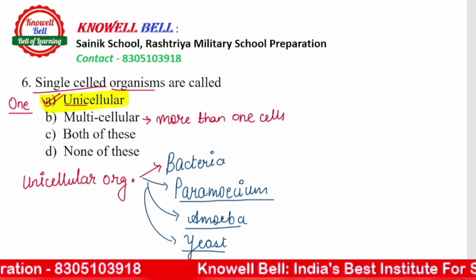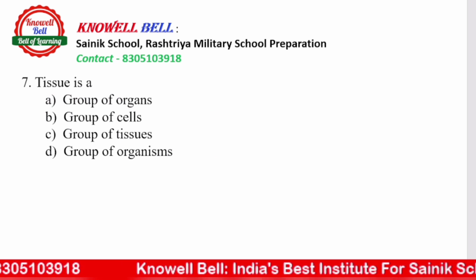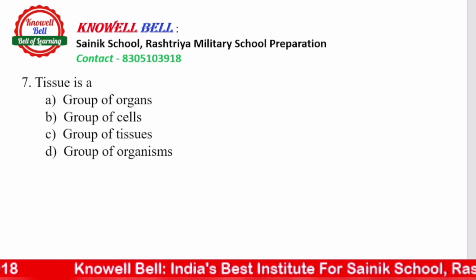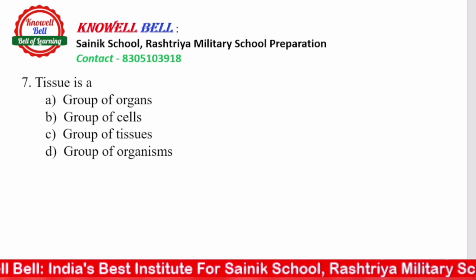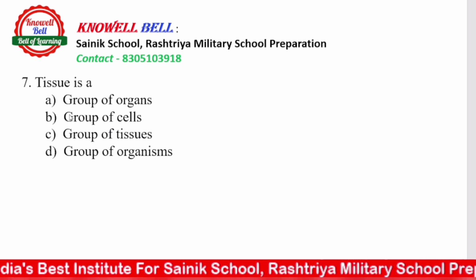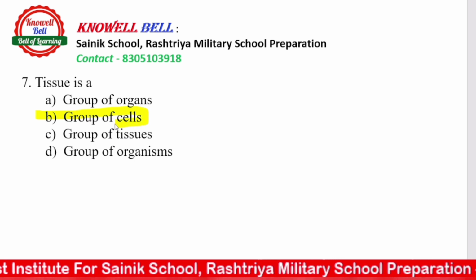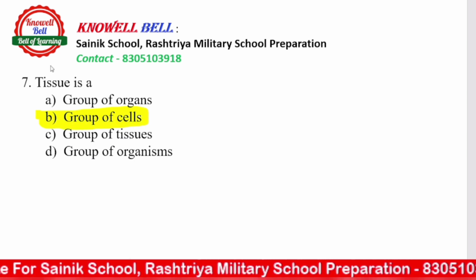Next is question number 7. Question number 7 says tissue is a group of organs, tissue is a group of cells, tissue is a group of tissues, or tissue is a group of organisms. So right answer for this question is going to be tissue is a group of cells. What is tissue? Tissue is a group of cells.